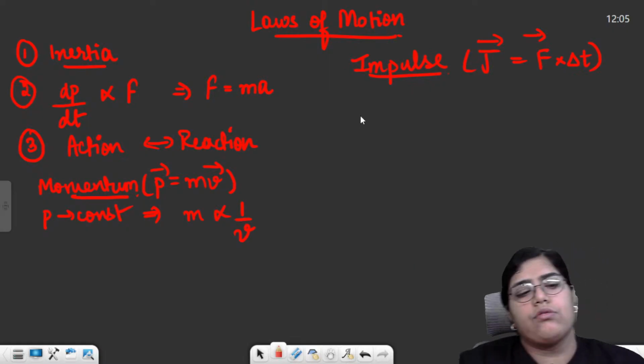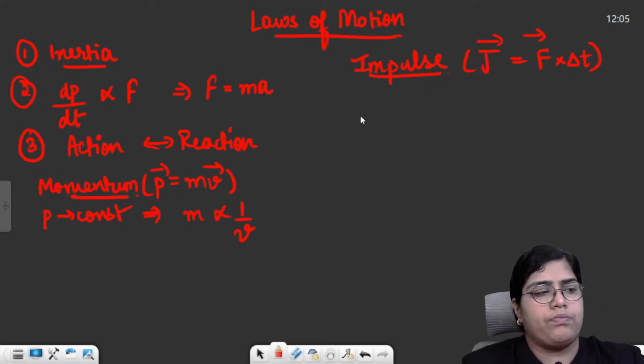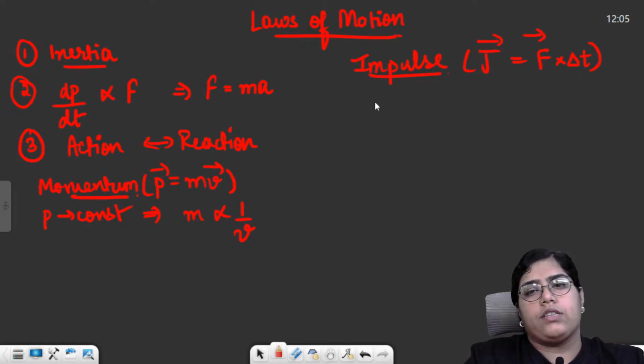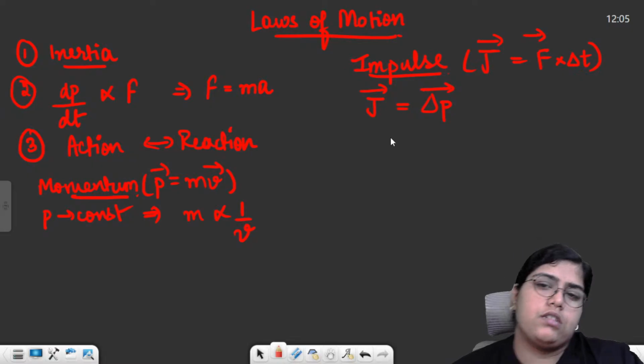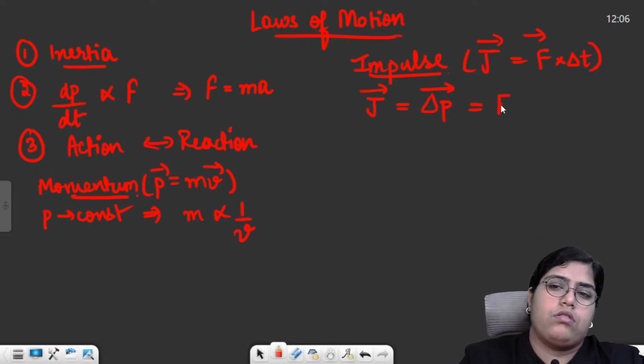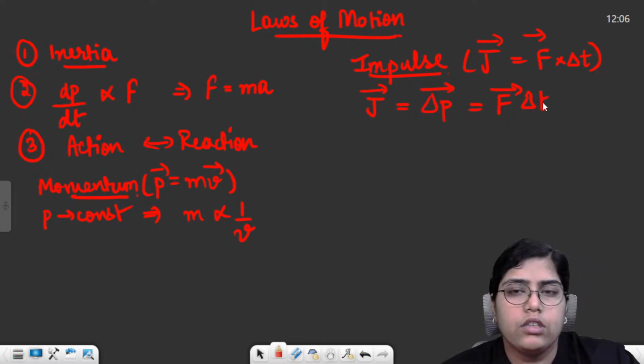Then there was a theorem, or law you can say, the impulse momentum theorem. Impulse momentum theorem states that impulse will always be equal to the change in momentum. Delta p is equal to J is equal to F delta t. So this was impulse momentum theorem.